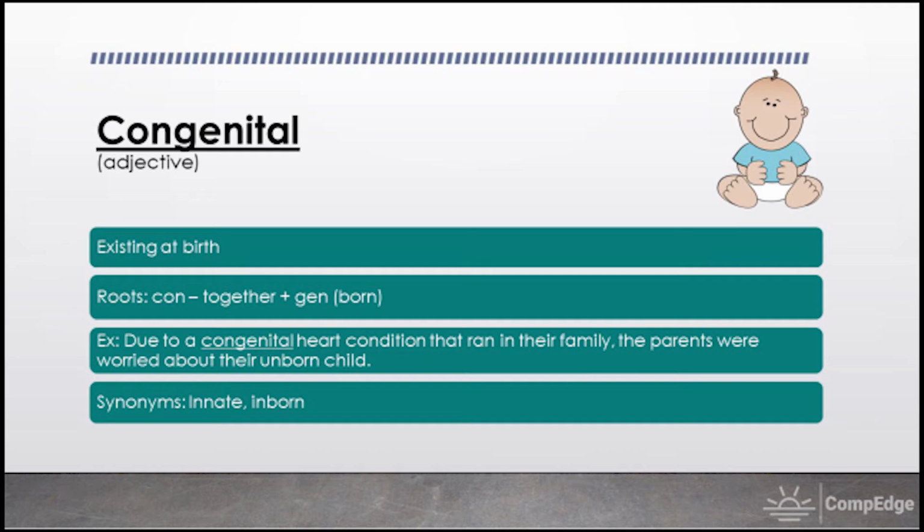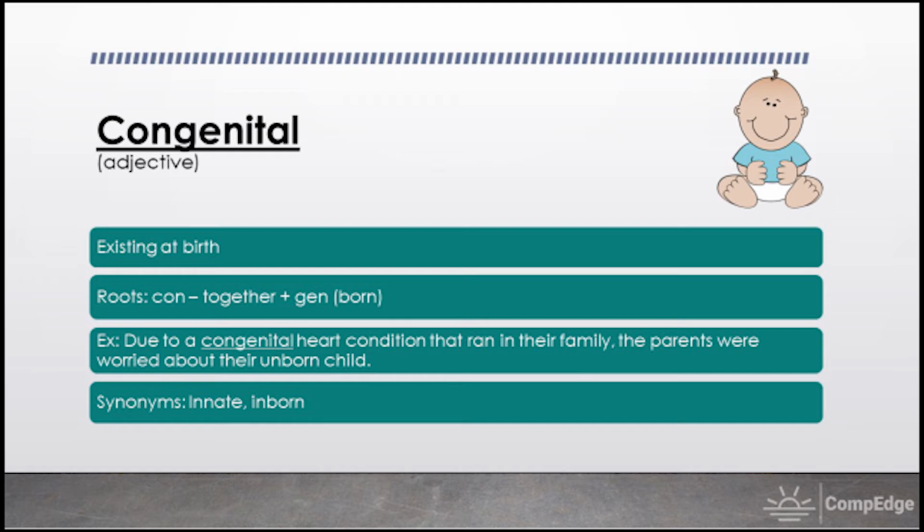So congenital is an adjective. It means existing at birth. So the root words here are con, which means together, and gen, which means born. So a simple way to remember this is associating the word congenital with a baby. So let's have a look at the example. Due to a congenital heart condition that ran in their family, the parents were worried about their unborn child.